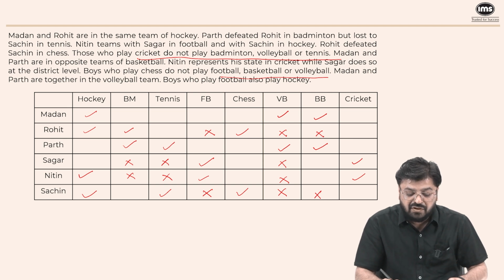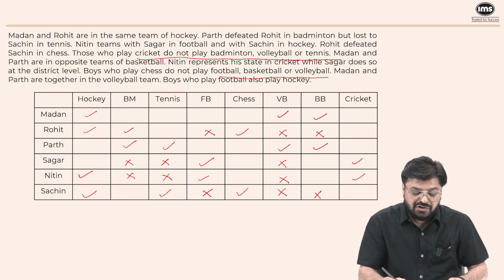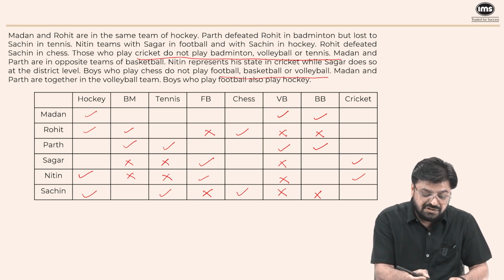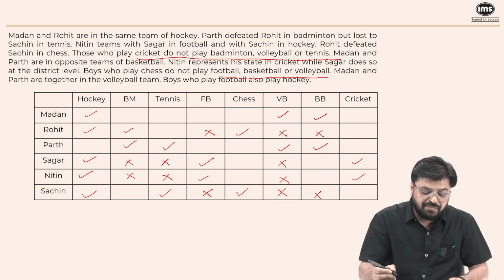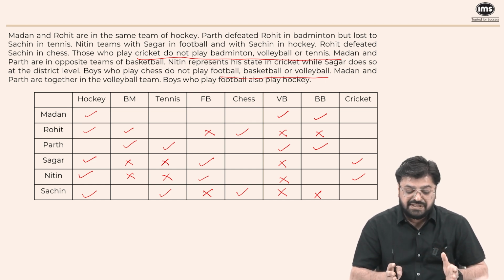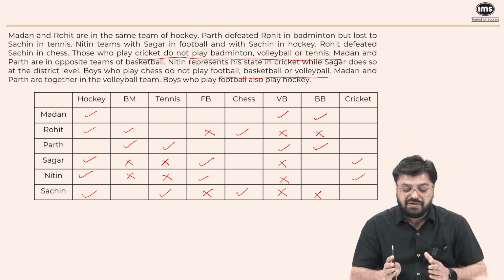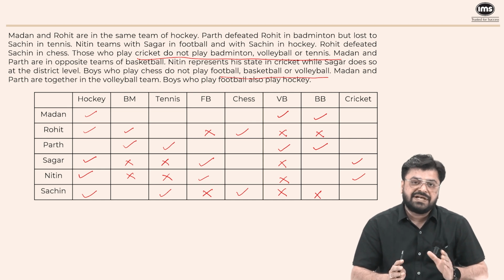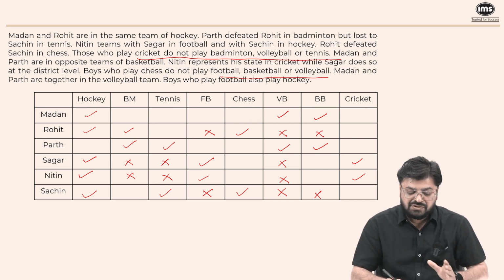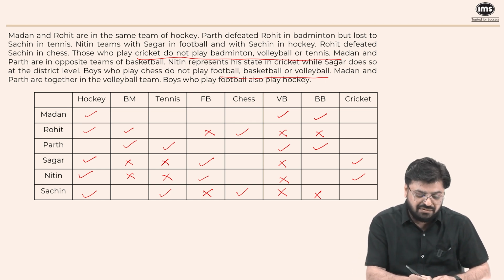Boys who play football also play hockey. Those who play football also play hockey, which means Sagar will also play hockey. But vice versa cannot be assumed to be true. If it is given that boys who play football also play hockey, that doesn't mean boys who play hockey will also play football. So we cannot assume that. Now this is what we have made in the table.